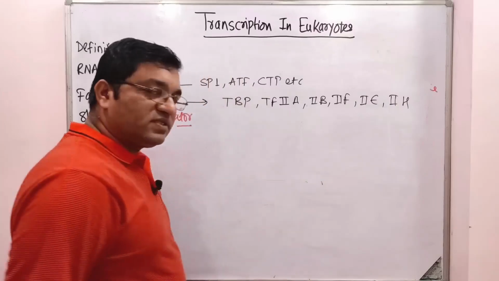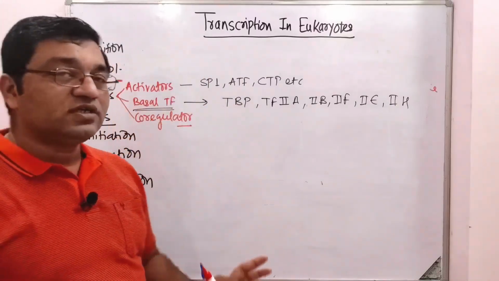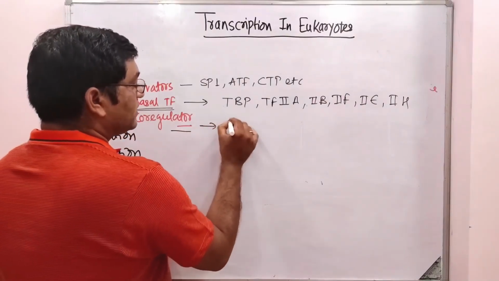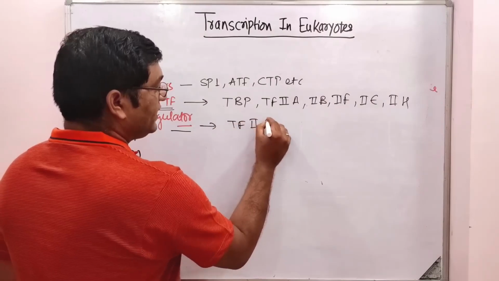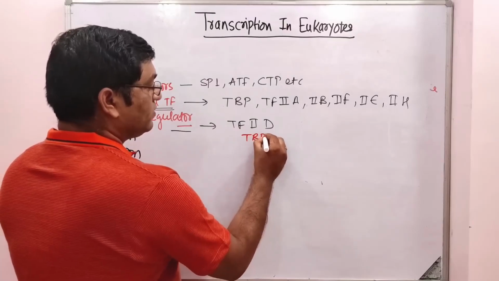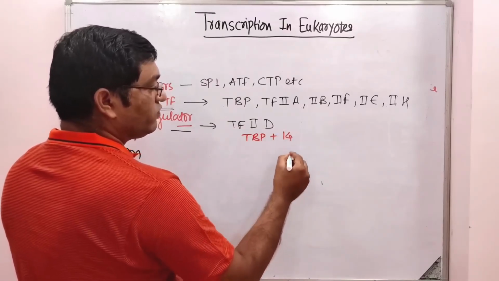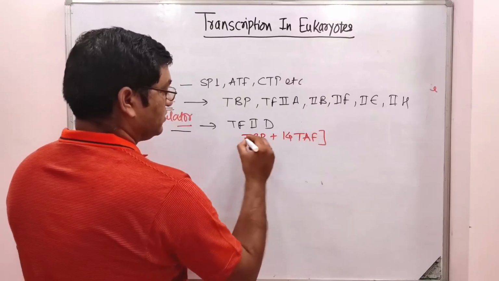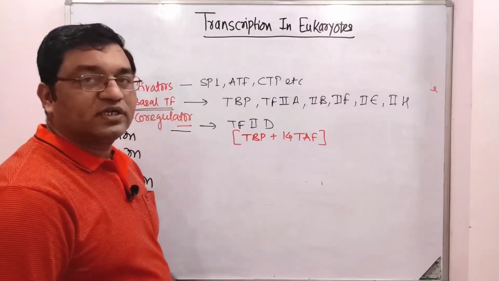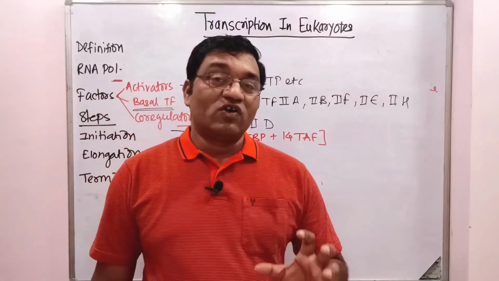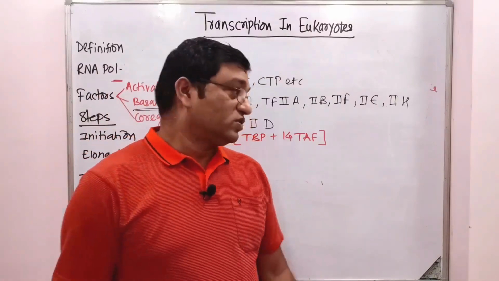And co-regulator includes the transcription factor 2D, which is composed of TATA binding protein plus about 14 TATA-associated factors. They act as co-regulators in the transcription process. So these are the various factors involved in the eukaryotic transcription process.